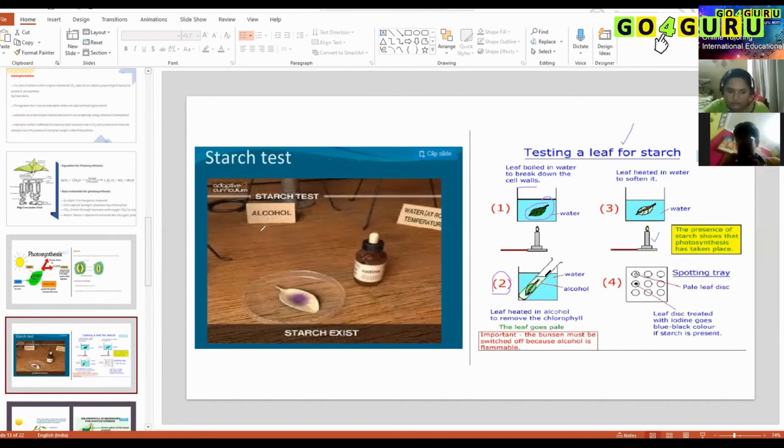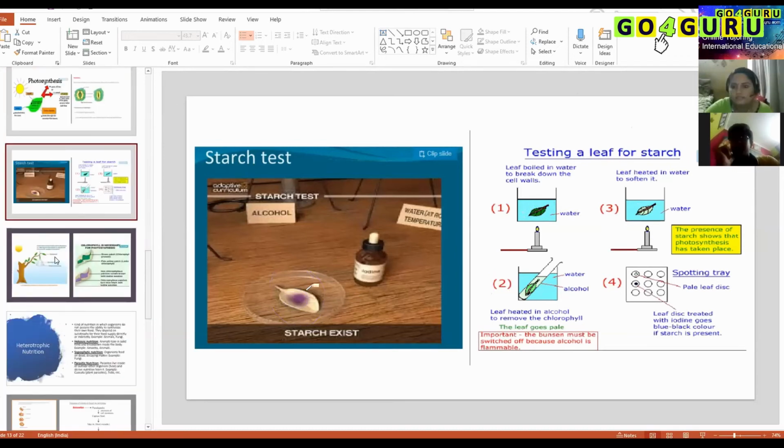Yes, and this is the result you will get. Wherever starch is present, wherever starch is produced, you will get the bluish black color. Am I clear?